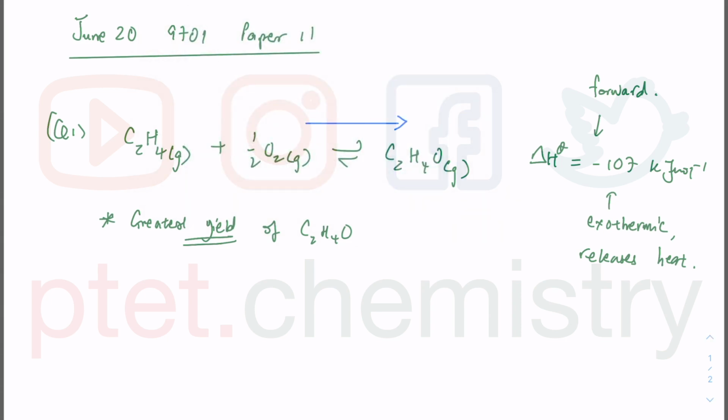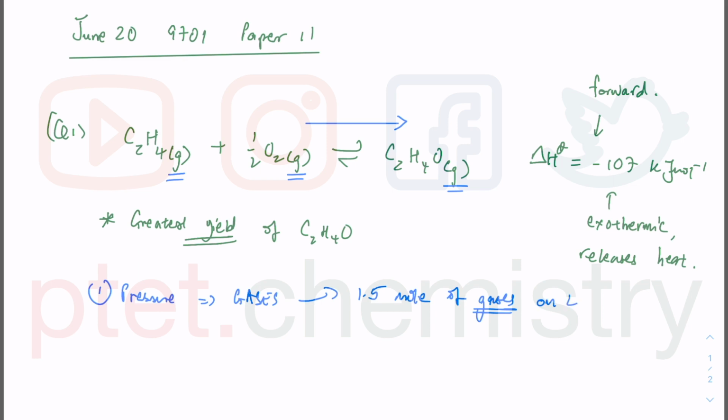We are told that there are two conditions: pressure and temperature. In terms of pressure, we are looking at the moles of gases. Pressure affects gases, so we really must count the moles of gases on the left and on the right. You have 1 mole of gas and half a mole of gas on the left, so you have 1.5 moles of gases. Gases are very important in your answers. Some students might not realize it, but gases exert a lot more pressure than liquids or solids.